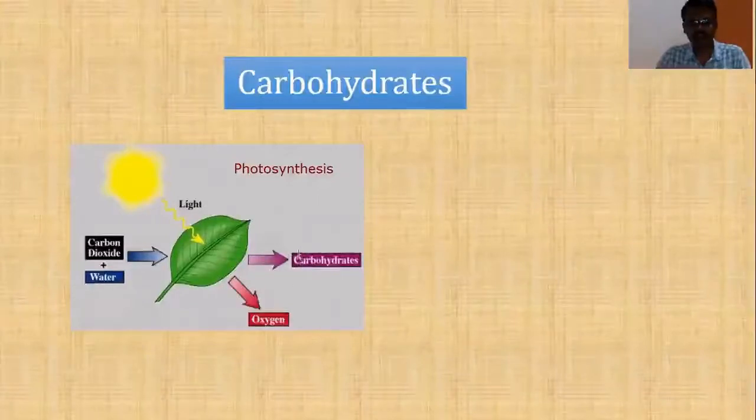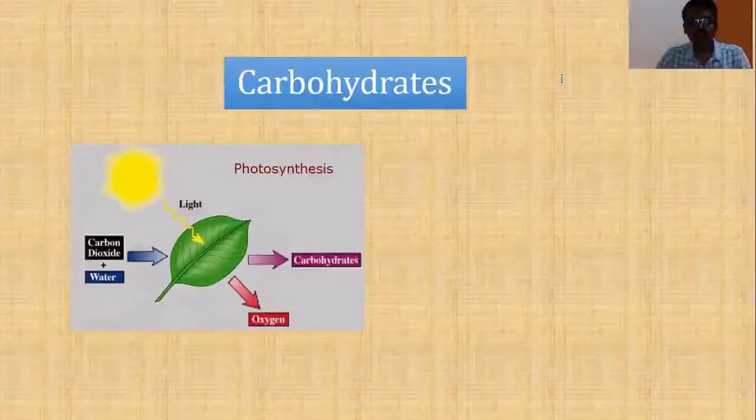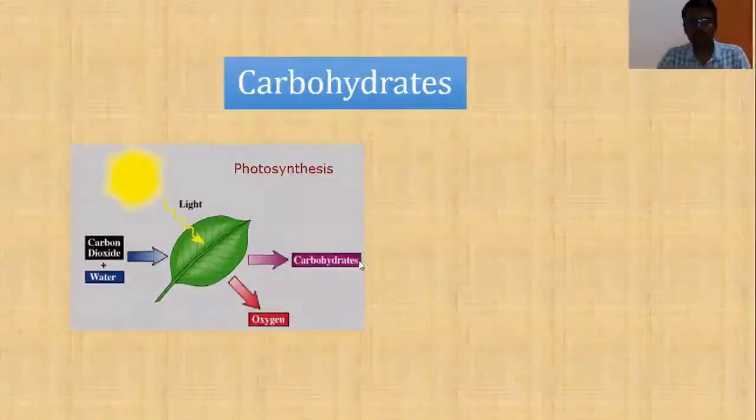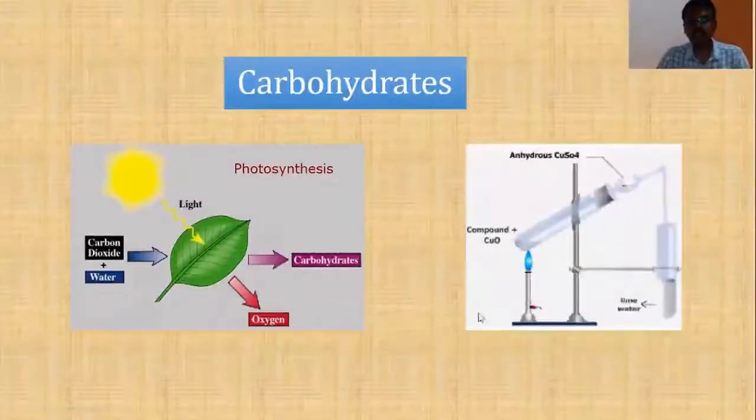So now, these are the carbohydrates that are produced by plants by a phenomenon known as photosynthesis. Now, what are these carbohydrates? What is the basic composition of these carbohydrates? Chemically, what are they? To analyze that, we need to do an experiment. So let me consider that experiment, which you are all familiar with, that you have studied in your previous classes. This is a very simple experiment.